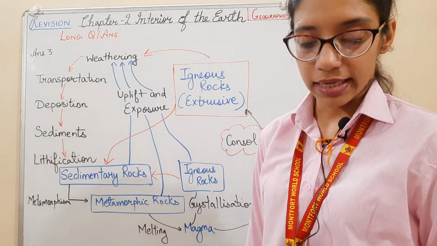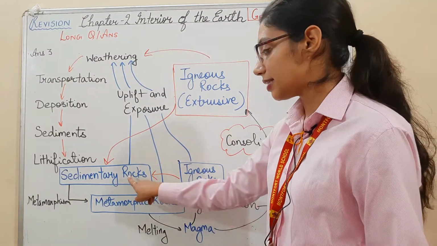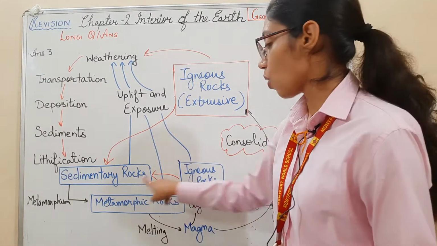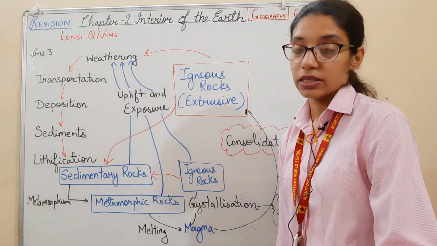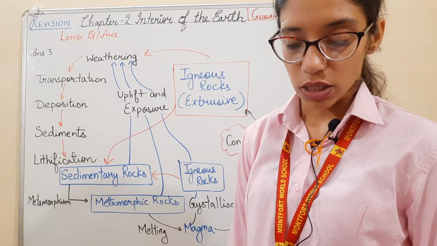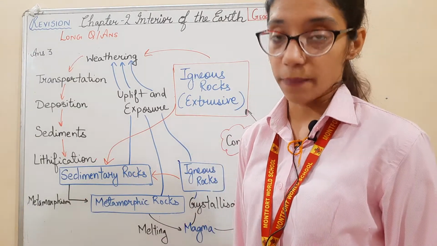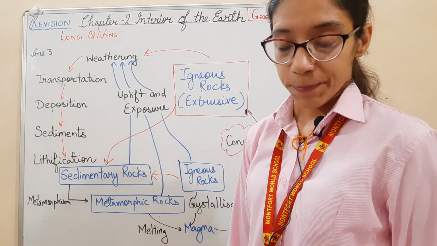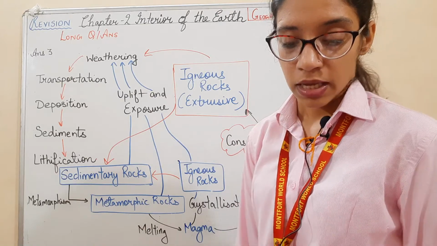The existing igneous and sedimentary rocks are converted into metamorphic rocks. They are converted into metamorphic rocks when they are put under great heat and great pressure beneath the earth, then the physical and chemical changes come.